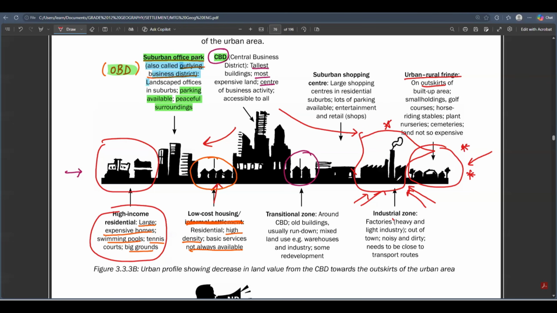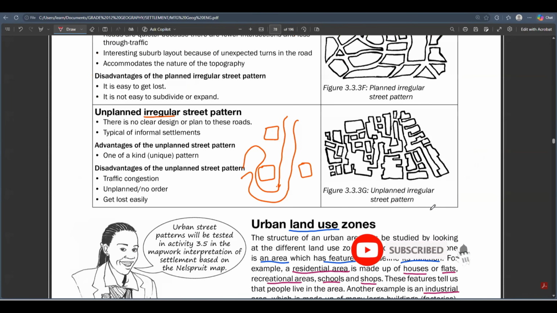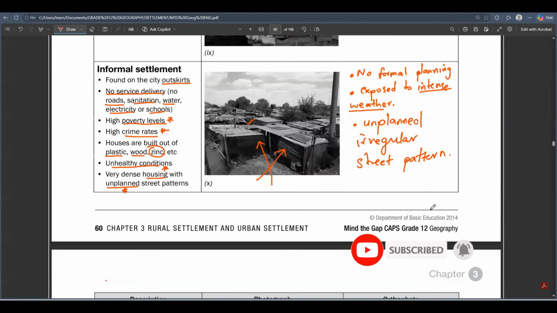So the rural urban fringe can change. It's not a place that stays constant. It can change if more businesses decentralize or if more companies move from the CBD, because some companies maybe can't afford to be at the CBD anymore. So they go and start looking for another place to relocate. They will just go to the rural urban fringe because at the rural urban fringe, there is space as well. So there's space at the rural urban fringe.